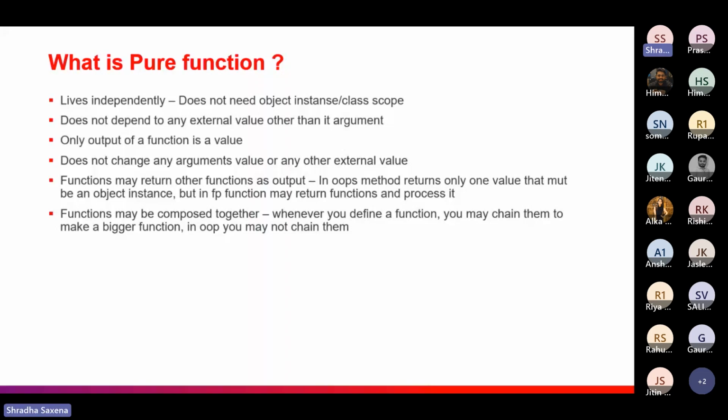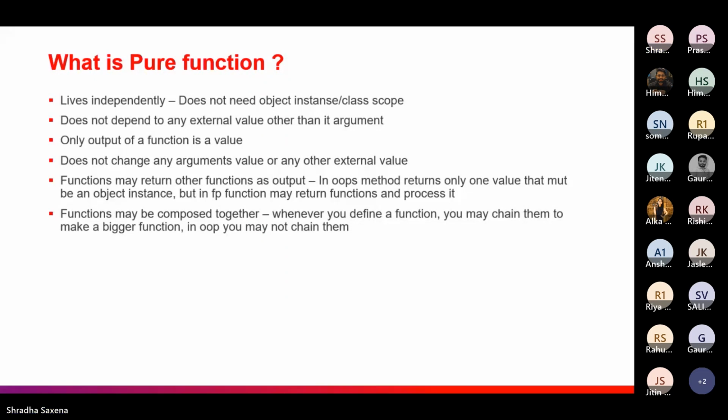And they do not depend on external values as well. The output of a function is always a value and does not change its argument value, meaning it is immutable, it does not change an argument value or any other external value if they are using. And a function may return other functions as output as well.